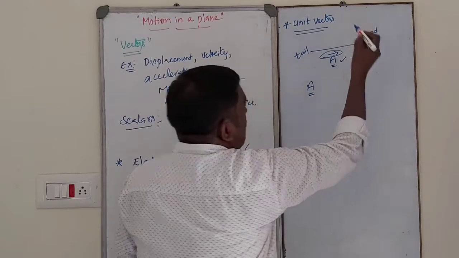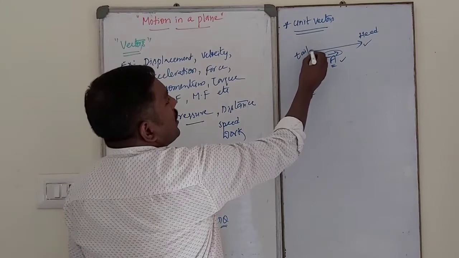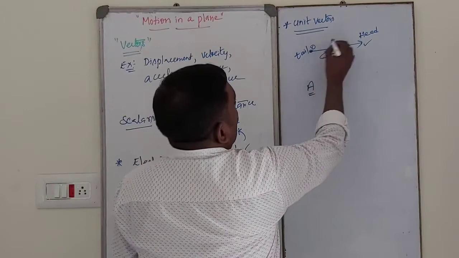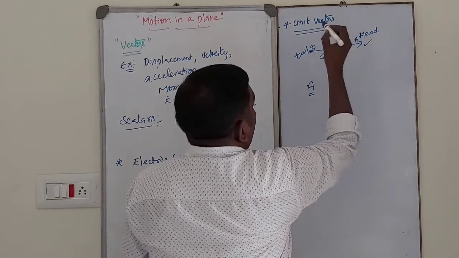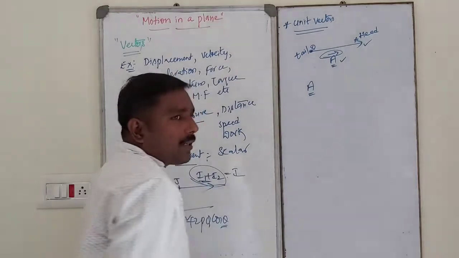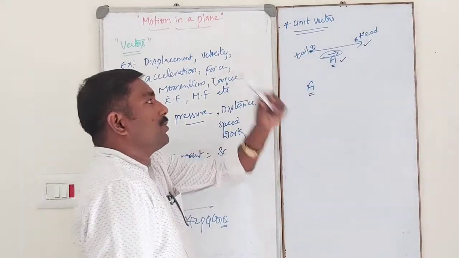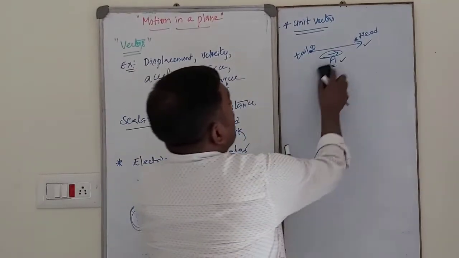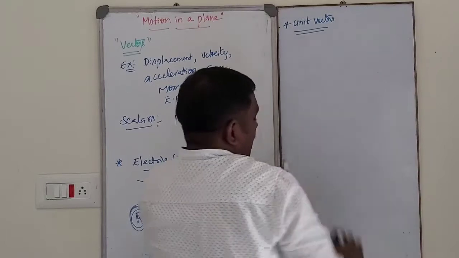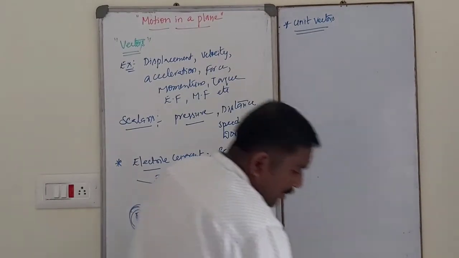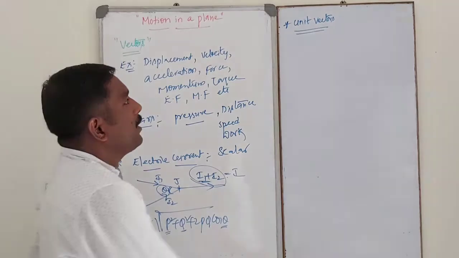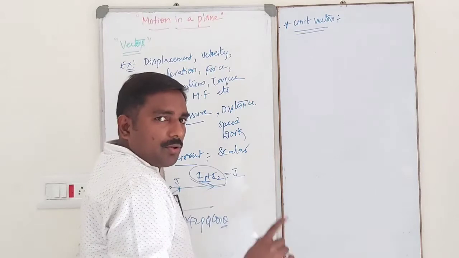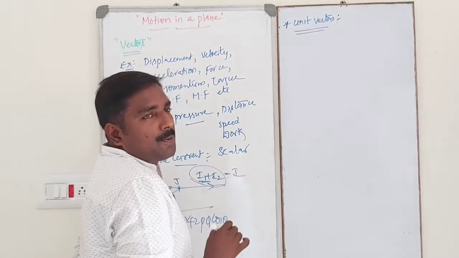This is nothing but the head of the vector. This is nothing but the tail of the vector. So in this case, O to A is the magnitude. Okay, so let us discuss unit vector. What is meant by unit vector? A vector having unit magnitude. So the unit vector has magnitude equal to 1, and also a specific direction.